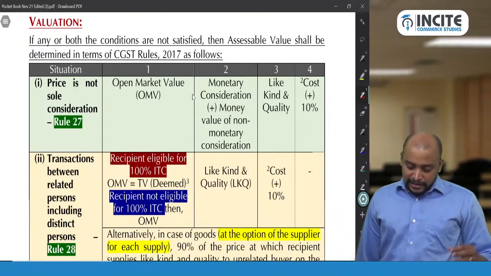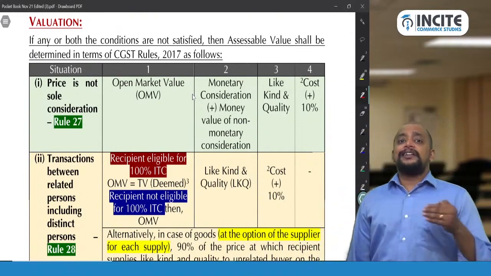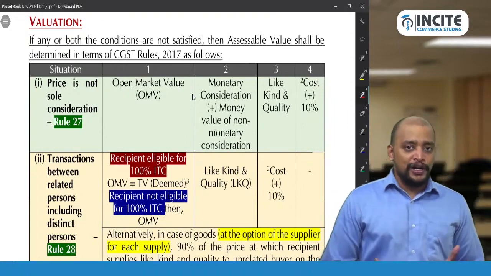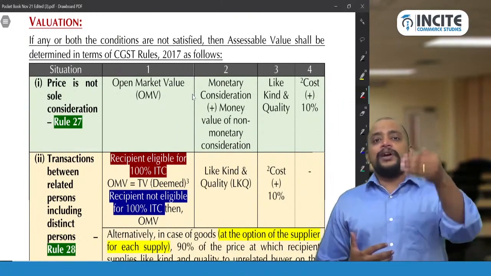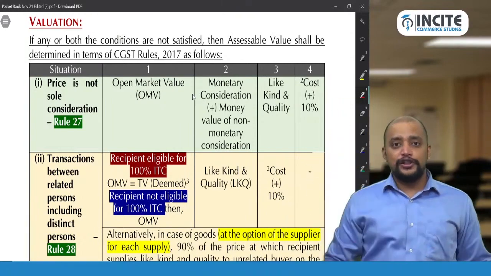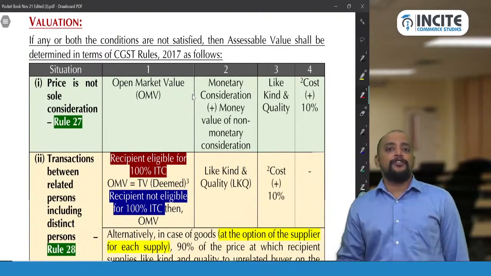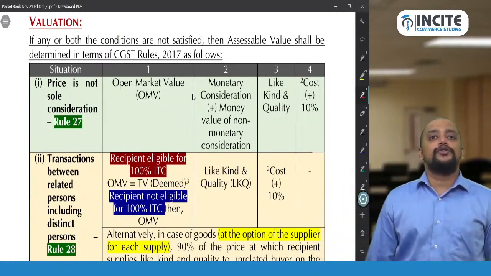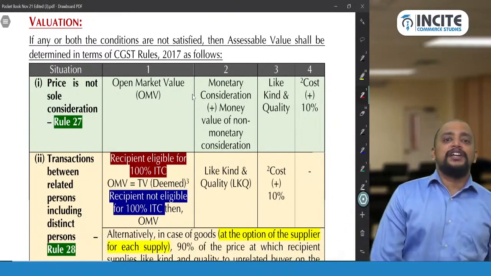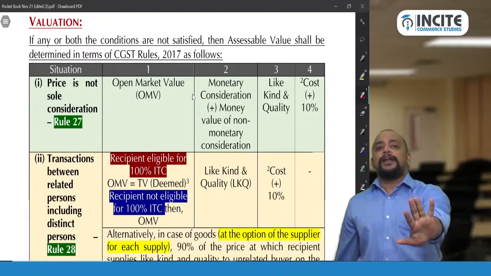There is a difference. So let's take an example to understand that. I am selling a TV, and that TV is a new model which is one of its kind and recently launched model. I am a dealer. I am selling one TV and you gave me your old TV in exchange. So price is not the sole consideration, which means consideration is partly in money and partly in some other form. That is only the meaning of price is not sole consideration. So there is consideration, but the consideration is partly in money and partly in other form, or the consideration is in non-monetary form. Then only you will be applying rule 27.